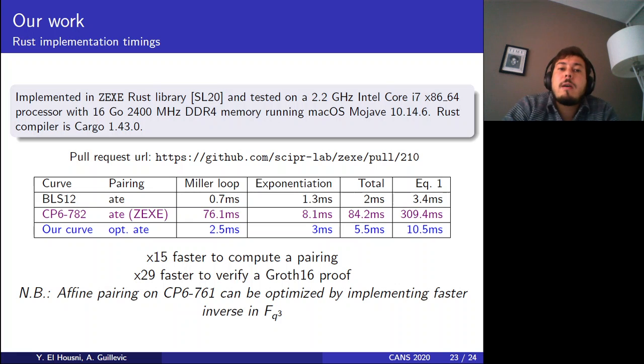So there is a mismatch between the theory and the implementation, but this is basically because in this library, the CP6 pairing was implemented with affine coordinates, which are, by the way, in this case faster because we are working in cubic fields and big fields, but the library omitted to implement a faster inverse in the cubic field.